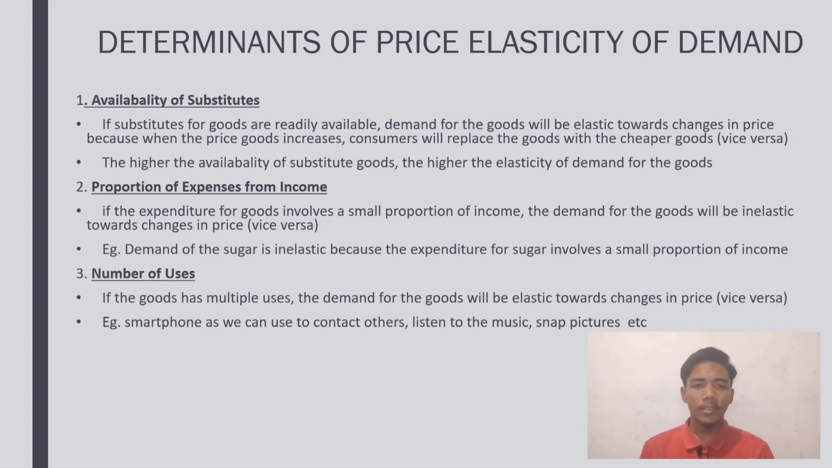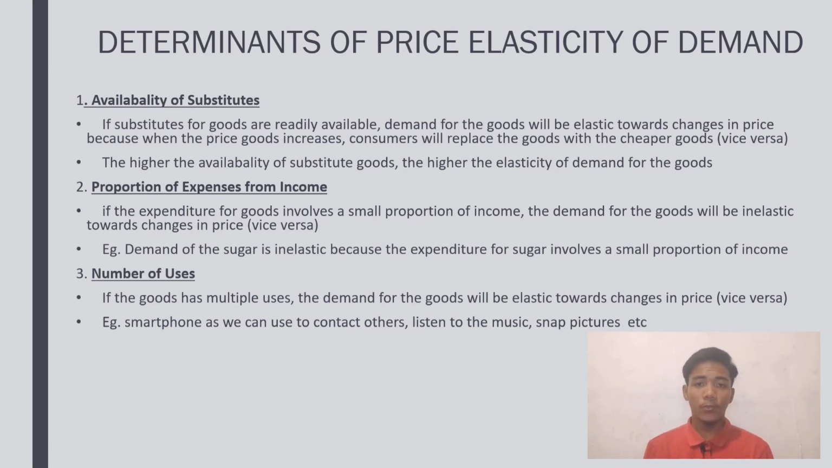The second one is the proportion of expenses from income, which means if the expenditure on goods involves a small proportion of income, the demand for the goods will be inelastic towards changes in price. This one is also vice versa, which means if the expenditure on goods involves a larger proportion of income, the demand will be elastic towards changes in price. For example, the demand for sugar is inelastic because the expenditure on sugar involves a small proportion of income.